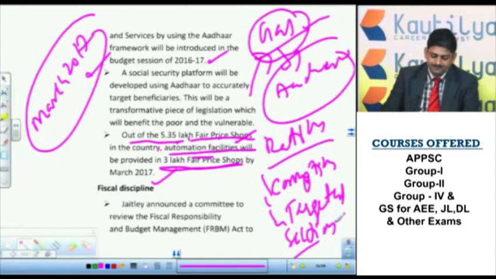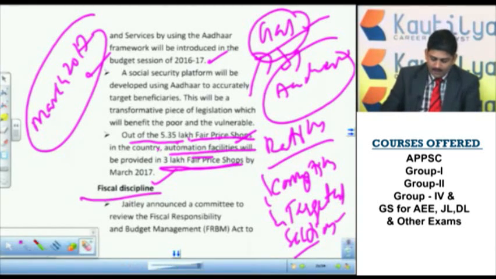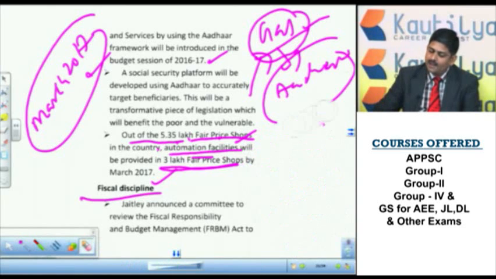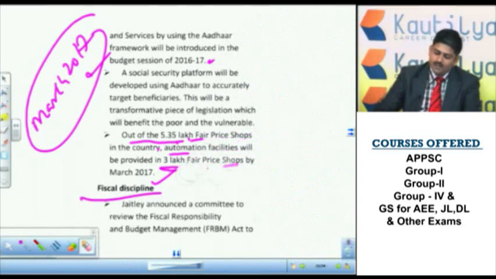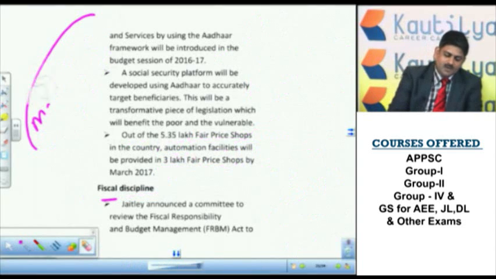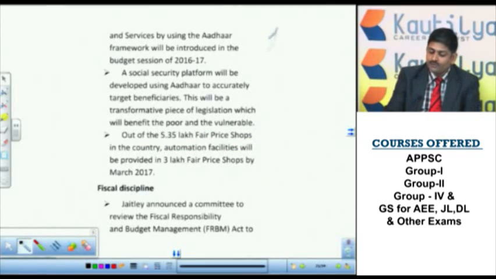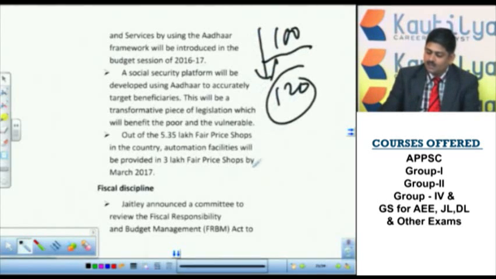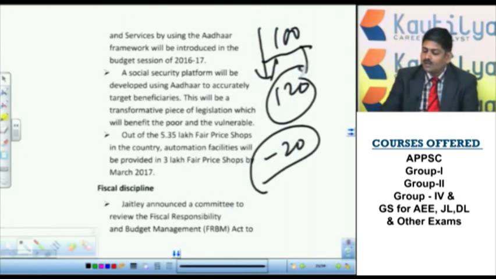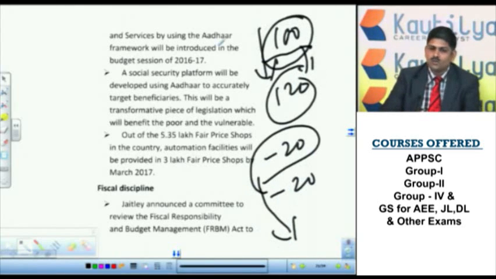This is the idea. Next, fiscal discipline. The Government of India made the FRBM Act long back in 2003 or 4. Fiscal Responsibility and Budget Management. As I initially told you, if earning is 100 rupees and spending is 120 rupees, that means a deficit is there, minus 20 rupees. That means the spending is more than the earning. If it happens for 1 or 2 months, it is okay, but if it happens for a long time, it will become a burden to that particular person.